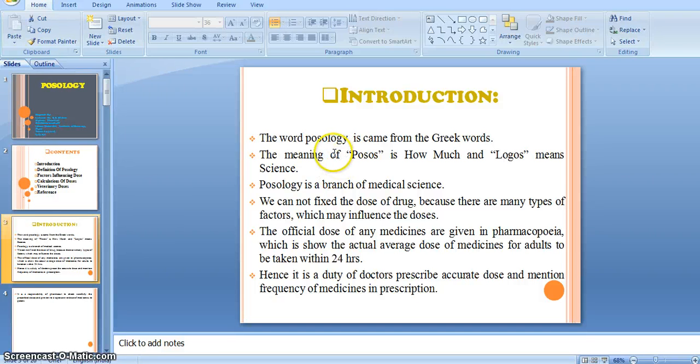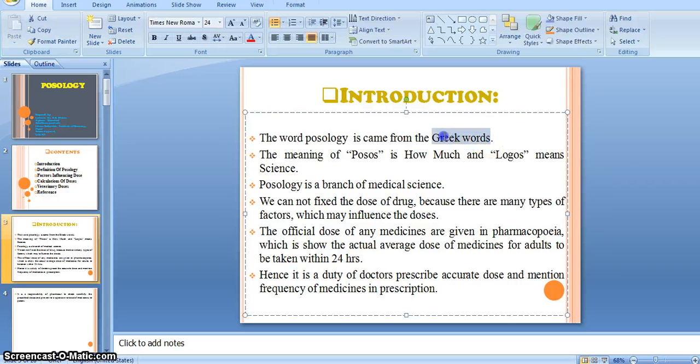It is derived from the Greek words posos and logos. These two words are Greek words, and from them we took the word posology.